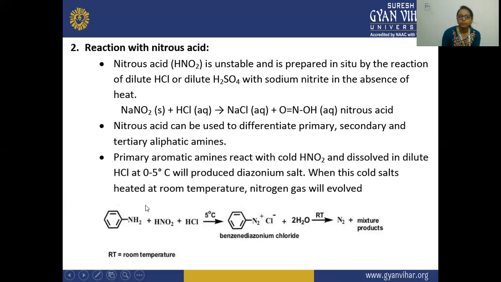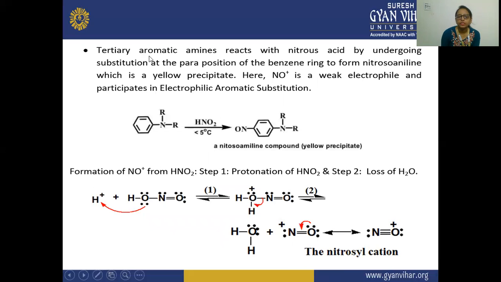Now here you will see the tertiary aromatic amine reacts with this nitrous acid at 5 degrees centigrade by undergoing substitution at the para position. So here there will be a substitution at the para position of this tertiary aromatic amine, and it forms nitrosoaniline. So here nitrosoaniline is formed, which will give you a yellow precipitate.